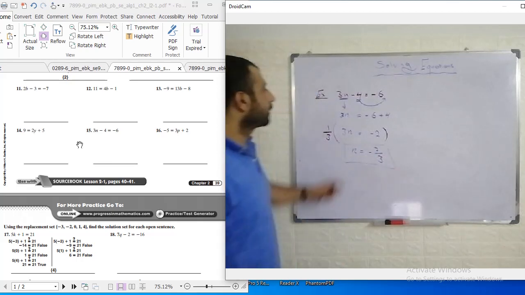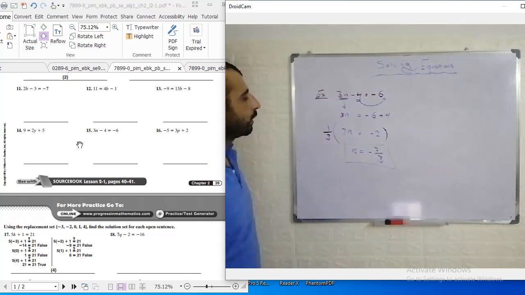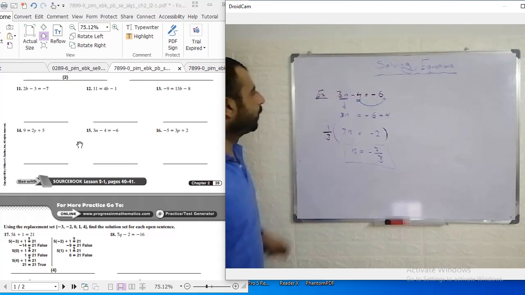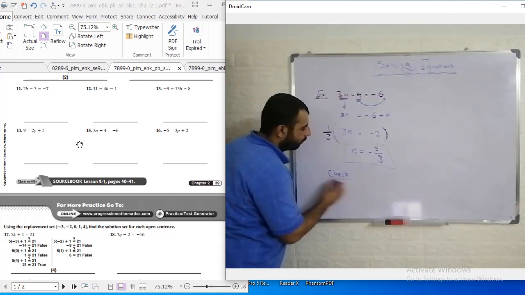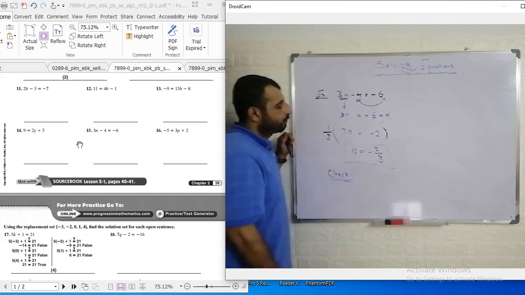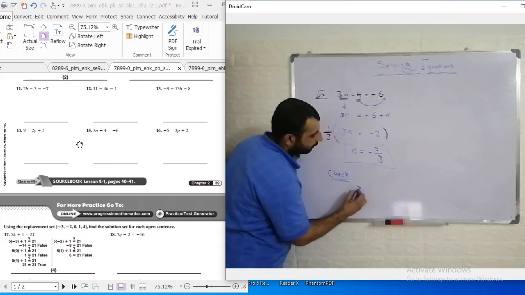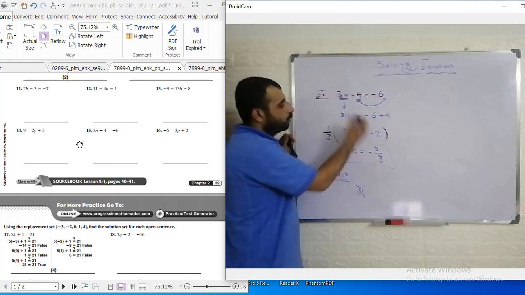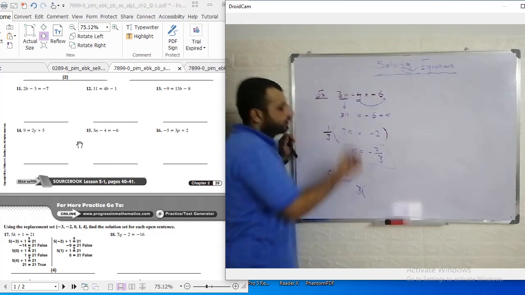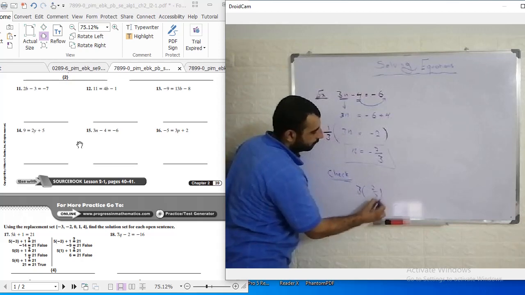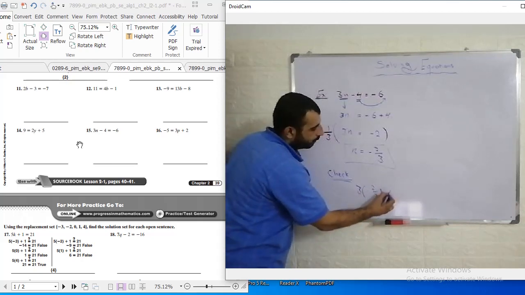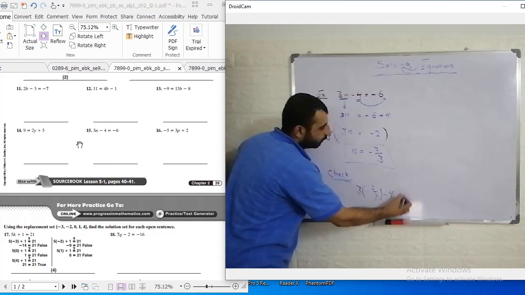So this is the final answer, the answer which makes this equation true. How can we check our answer? Let me check, just one time. I don't check always, just for you. So 3 times, I will substitute negative 2 over 3 instead of n here, minus 4.